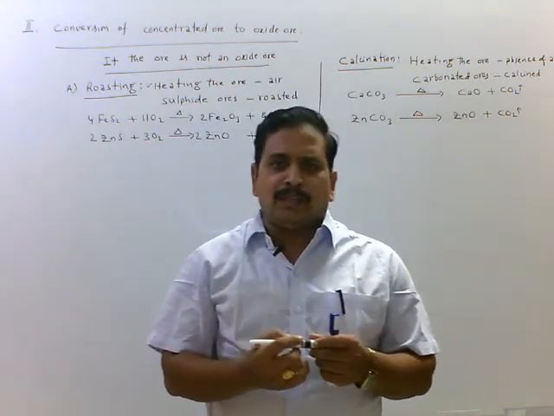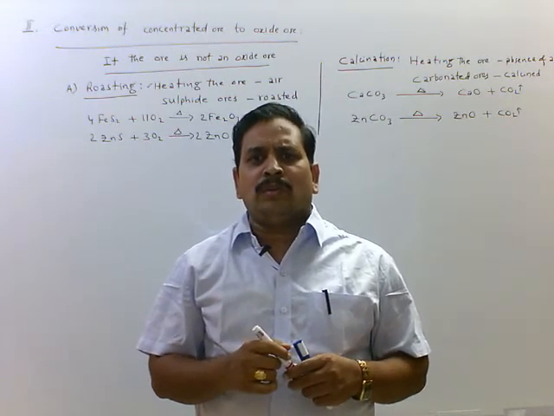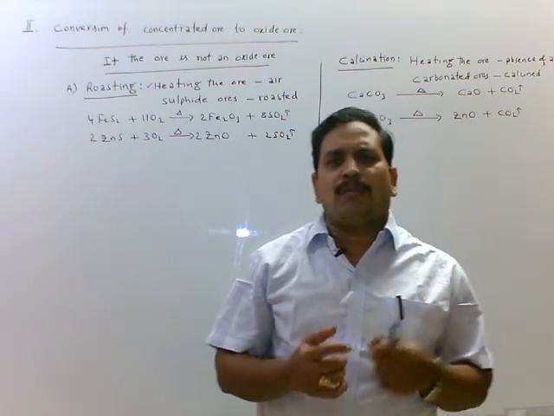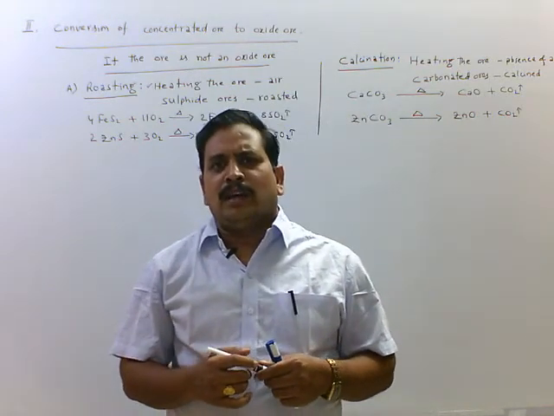Now the third step is conversion of oxide ore into impure metal, that is removal of oxygen, which we call reduction.